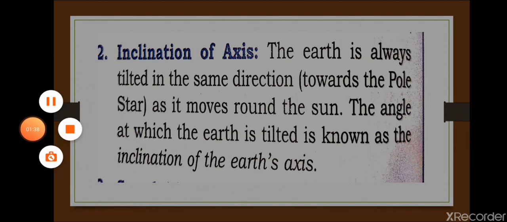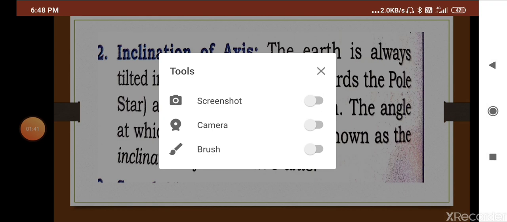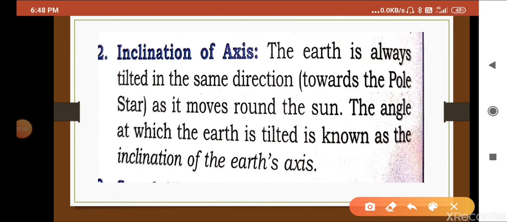The second part of the question asks at what angle the earth is inclined. The earth is inclined at an angle of 23.5 degrees from the pole. I hope this answer is clear to you.